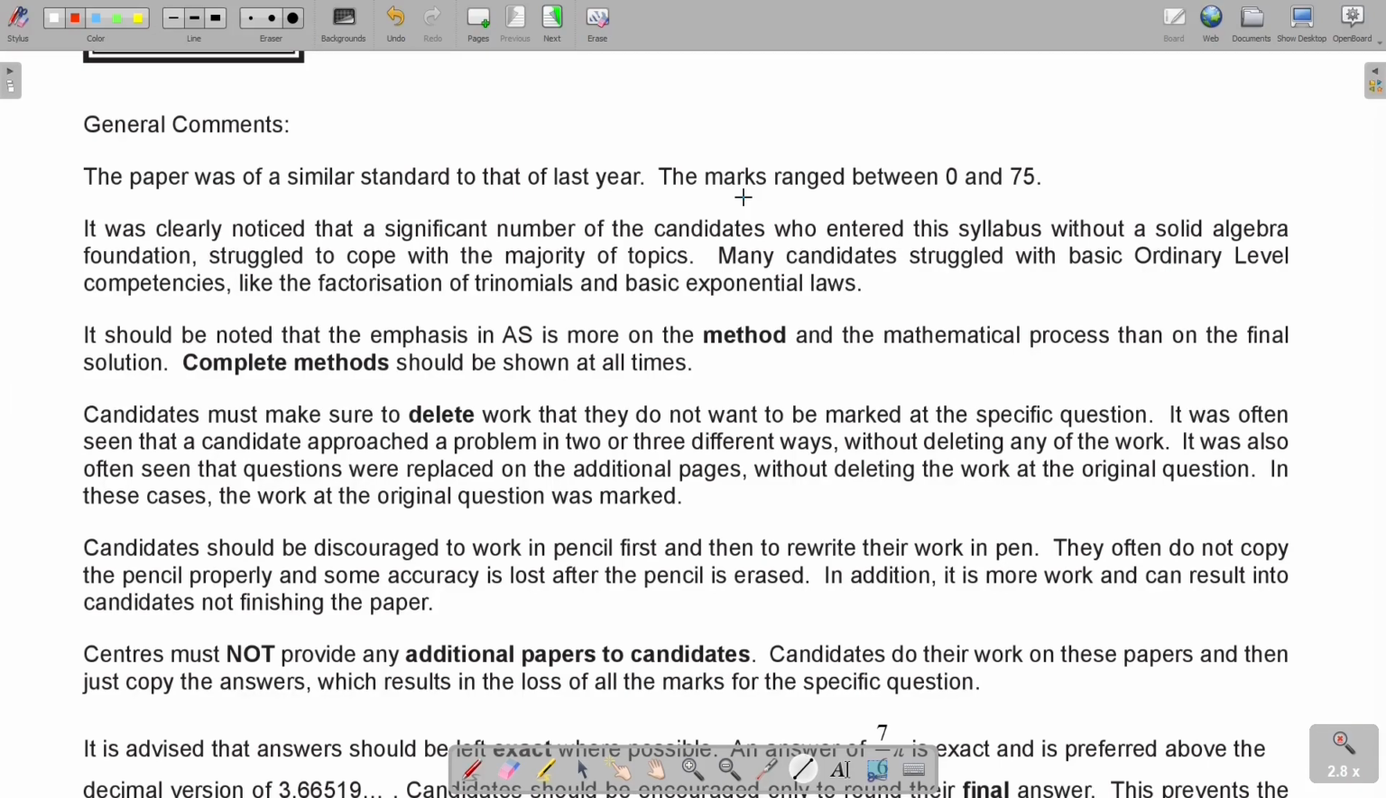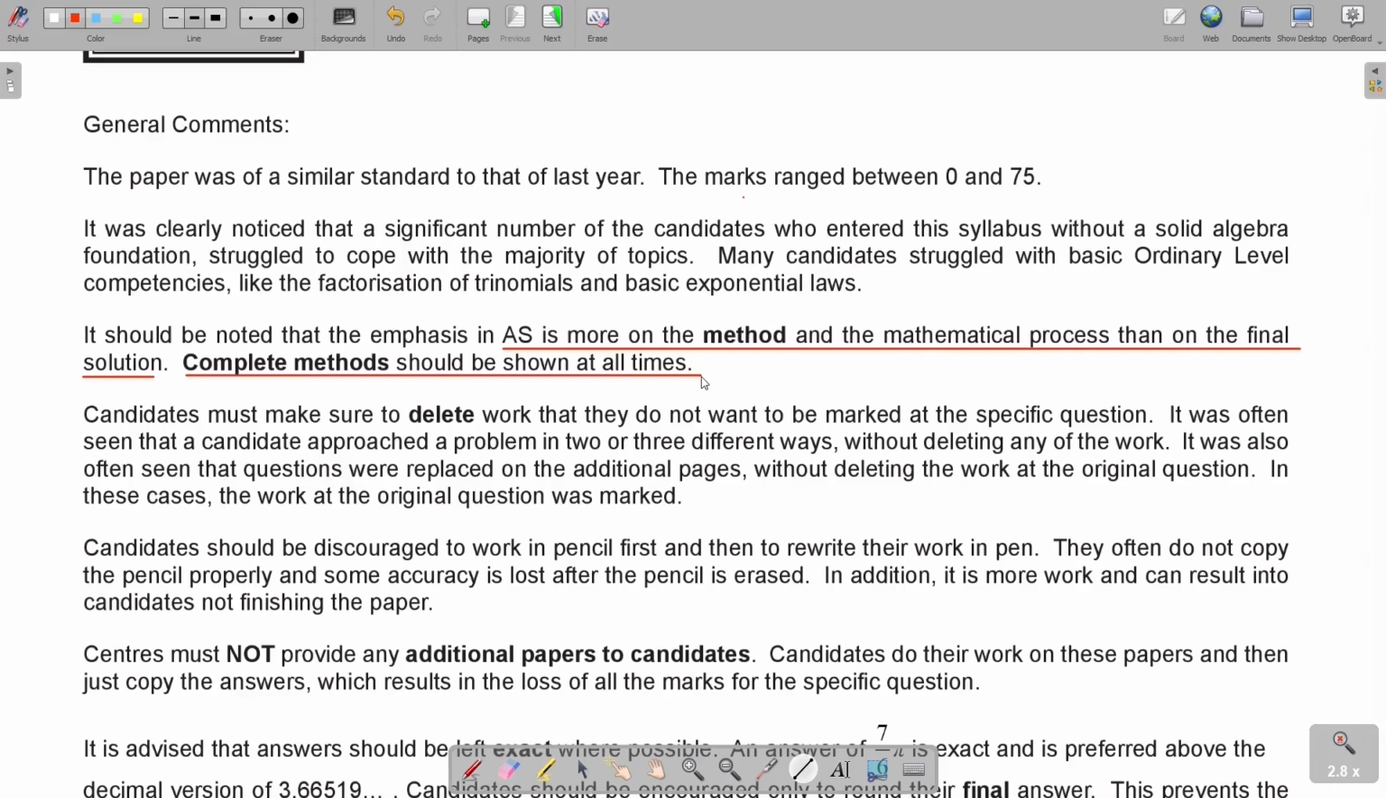It should be noted that the emphasis in AS is more on the method. This is very important. And the mathematical process, not on the final solution. So complete methods should be shown at all times. Okay, so they focus on the method. Candidates must make sure to delete work that they do not want to be marked at the specific question. So draw a line through it if you don't want the examiner to mark it.